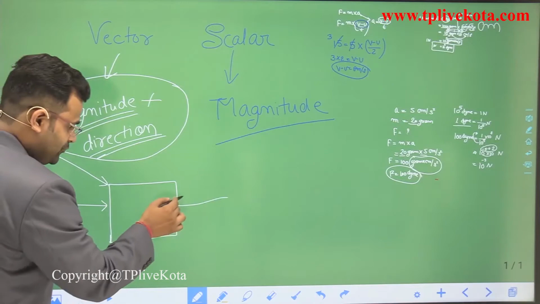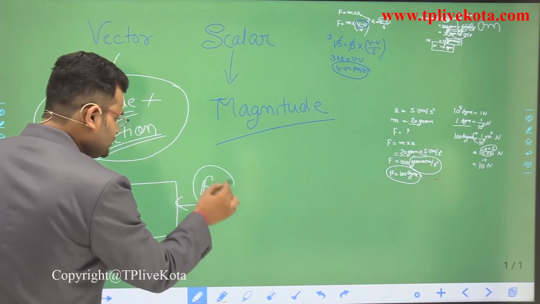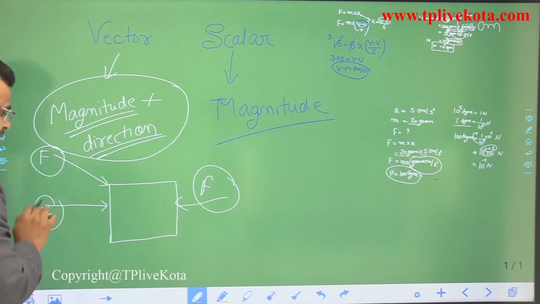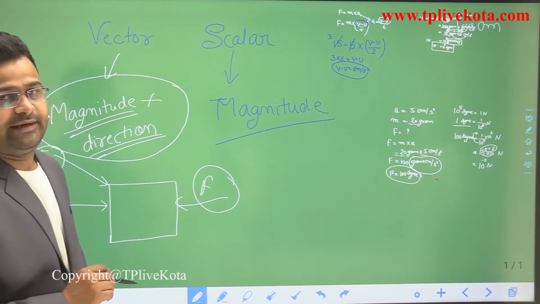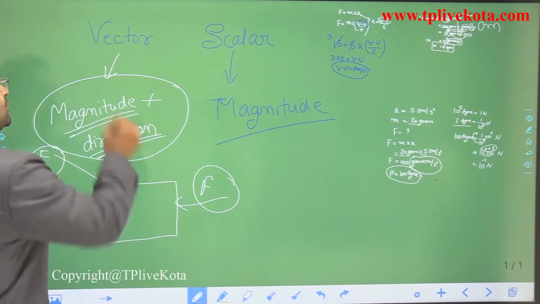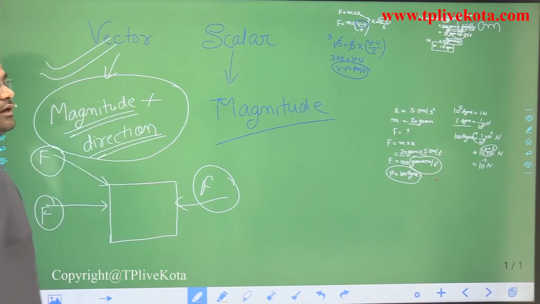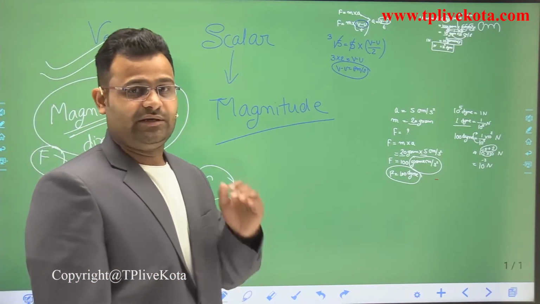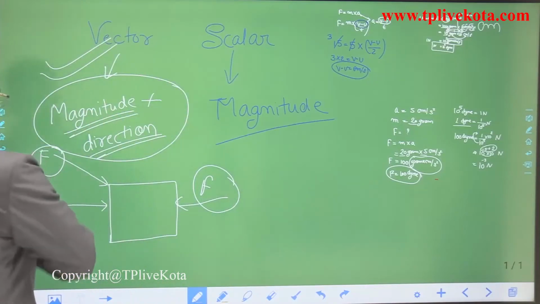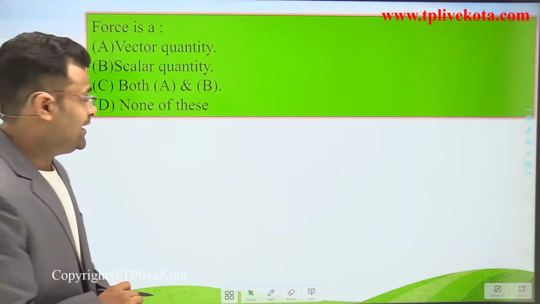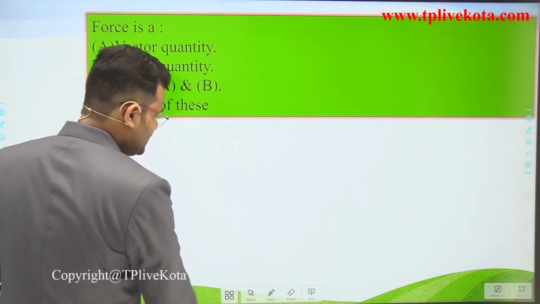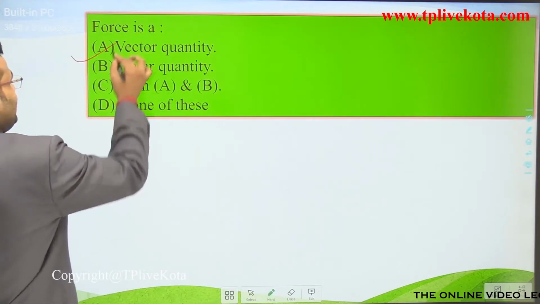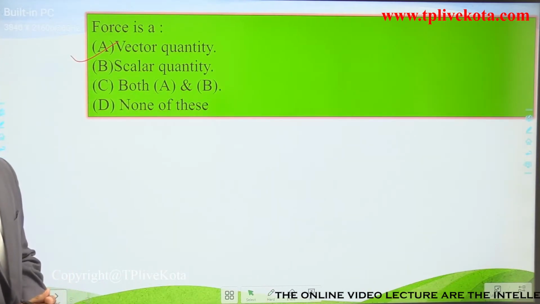This means force depends on direction, force has some direction. So we can say force is a vector quantity. It has magnitude as well as direction. So what is the right answer of this question? Vector is the right answer.